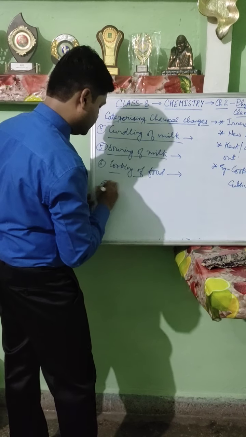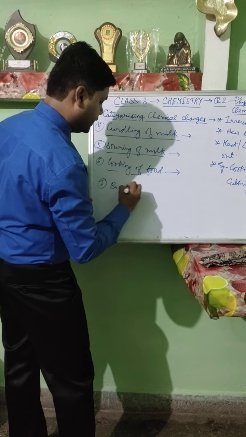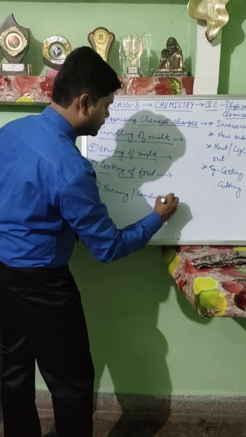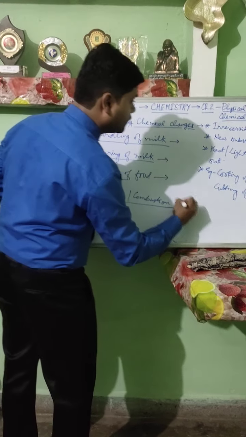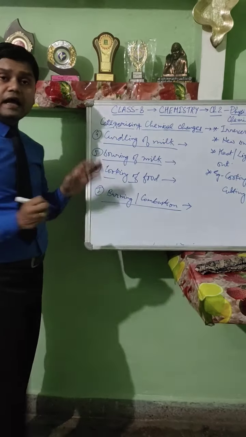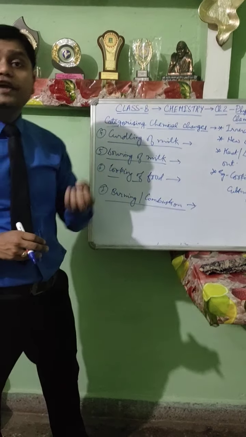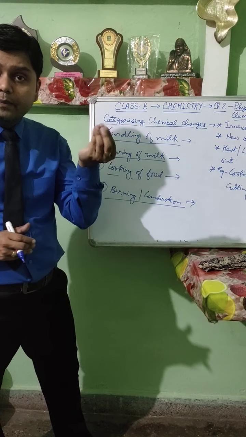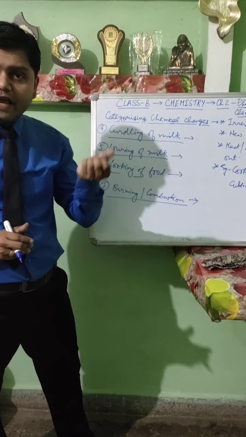Burning, or combustion. Burning is also known as combustion. Burning is a process in which an element is heated. If paper has burnt, can it be converted back into paper again? Burnt paper turns into black ashes.